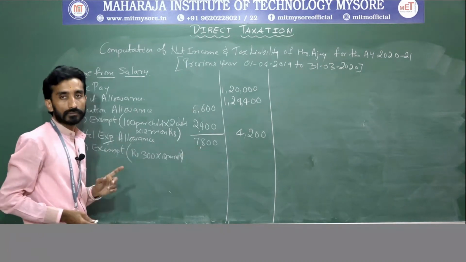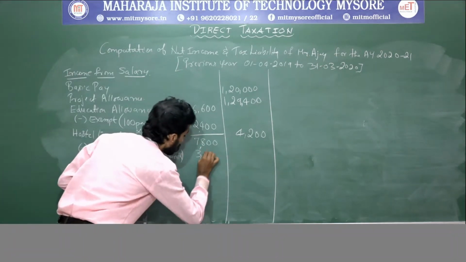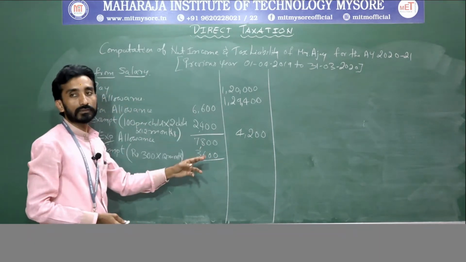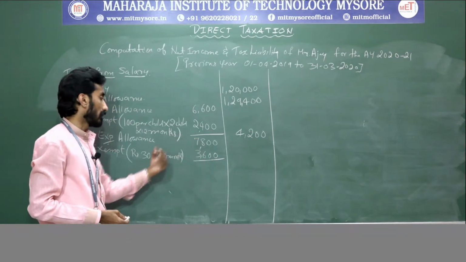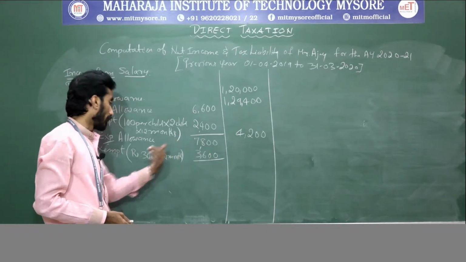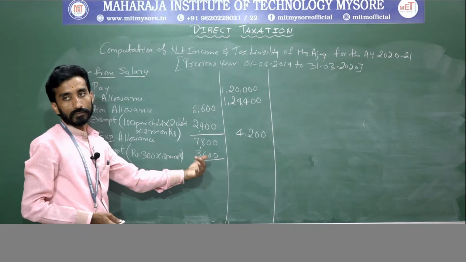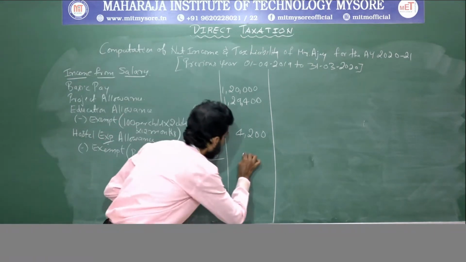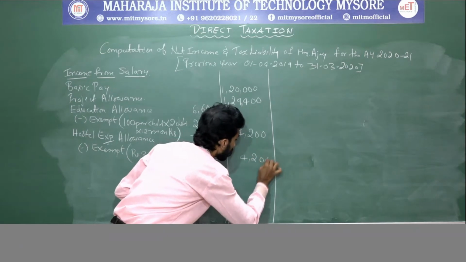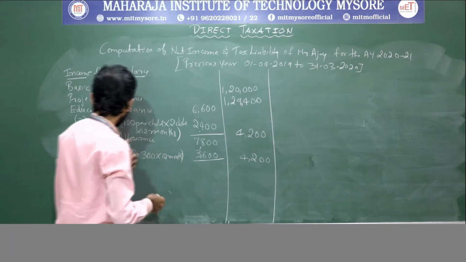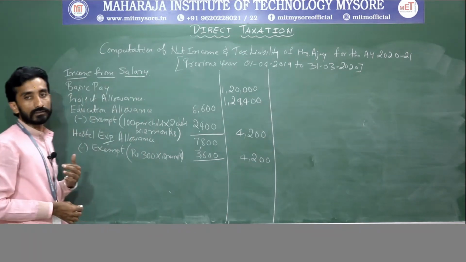So how much is it? It is 3,600. So out of 7,800, means Ajay had received hostel expenditure allowance as 7,800, where exemption is 3,600, means the remaining is chargeable to tax. So the remaining amount is how much? 4,200. Clear? Next thing, transport allowance is there.